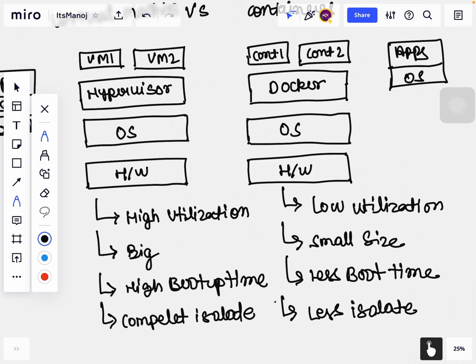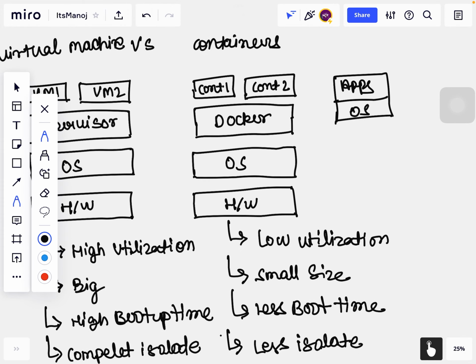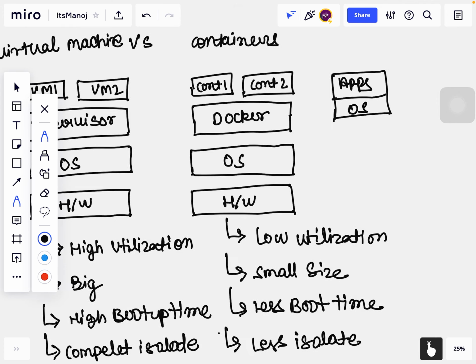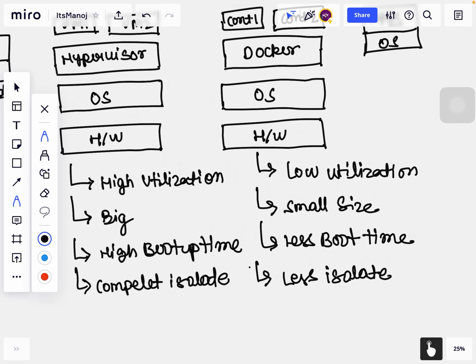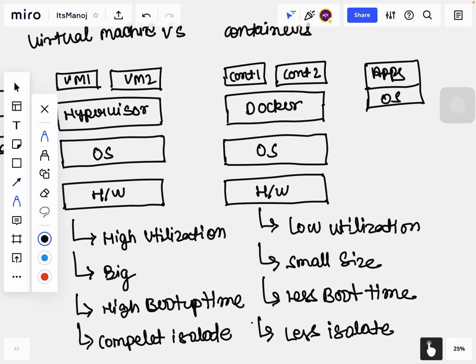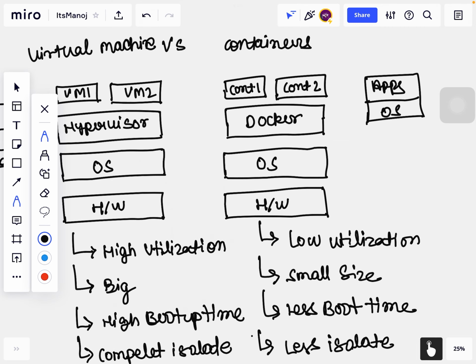They are not interacting with the host OS, but in the containers, in order to process something, they are interacting with the host OS or the host kernel. That's the reason they are less isolated. So I hope you understand the difference between virtual machines and containers.